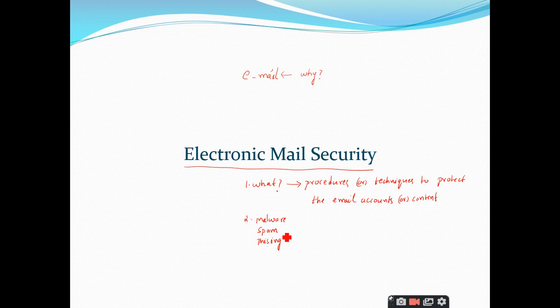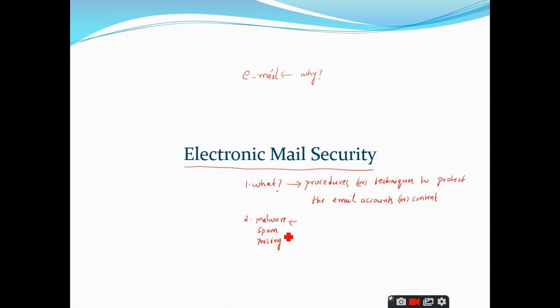Malware is something which is installed in your system and makes your system malfunction. Whatever you expect from the system, you will not get it from the system. The program will make your system corrupted, so it malfunctions. That is called malware.